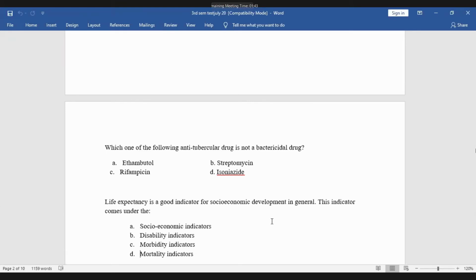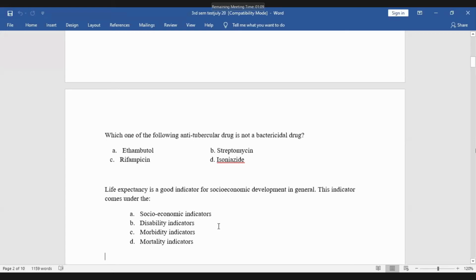Okay, what is your answer, Divya? It is not morbidity. Okay, Divya, what's your answer? Sir, B. No, it is a mortality indicator. Life expectancy is mortality indicator. Okay.